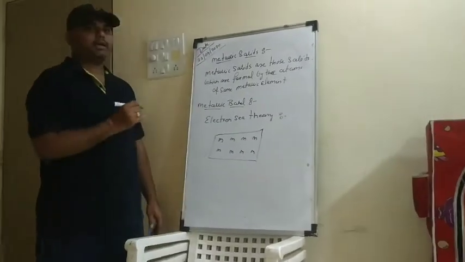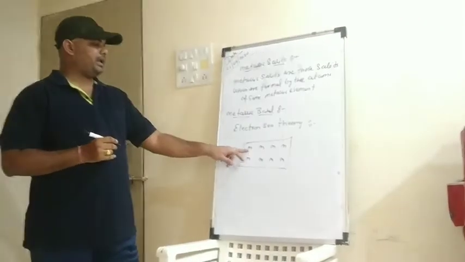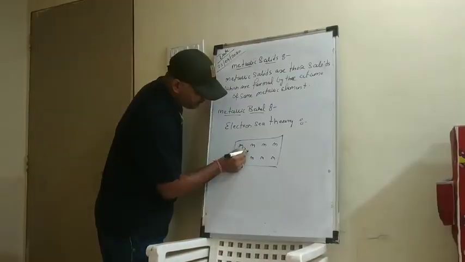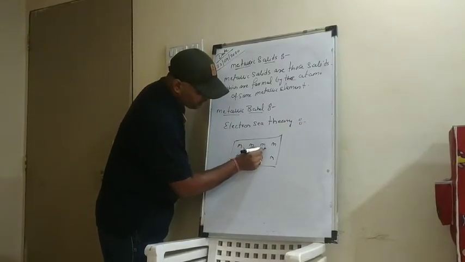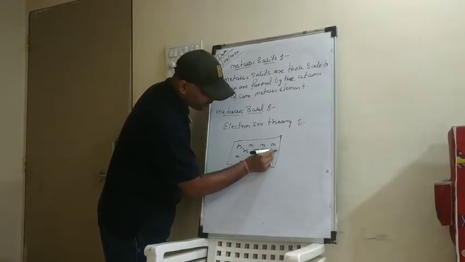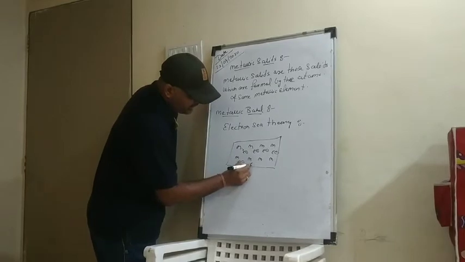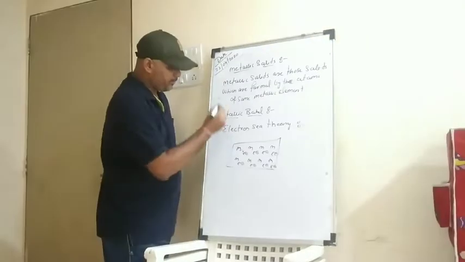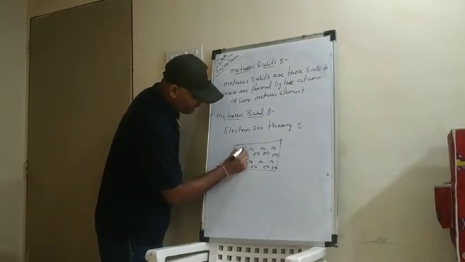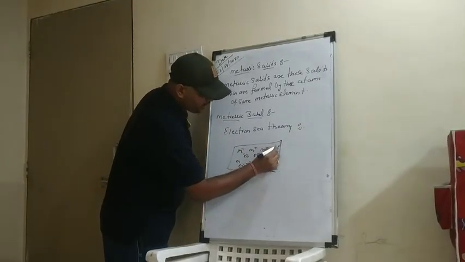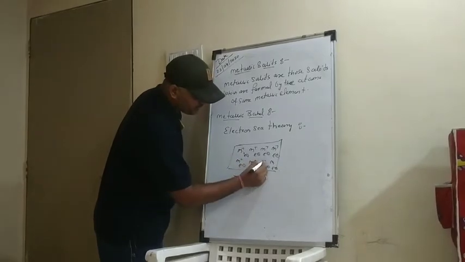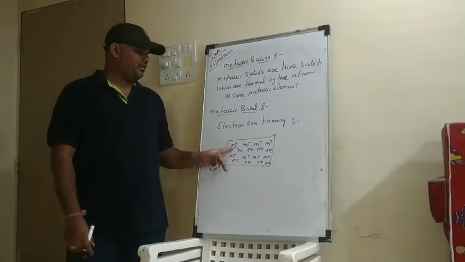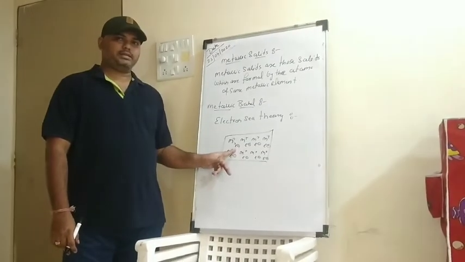So what happens? Each and every metal atom present in the metal bar will give away an electron. They will generate electrons. As the metal gives out the electron, the metal atom will carry a positive charge. So the positive charge will develop on the metal ion and the electron will be released in the system.